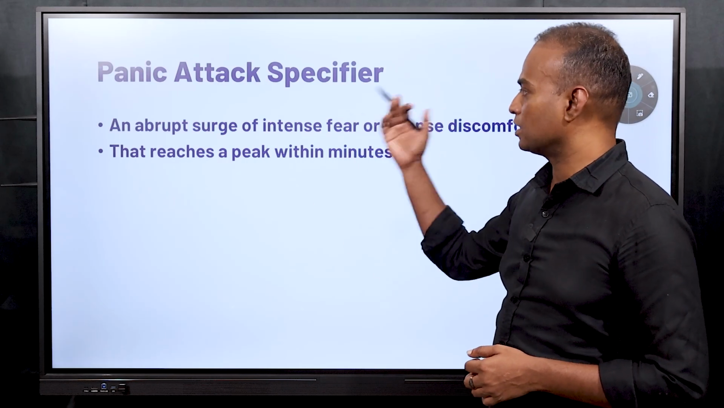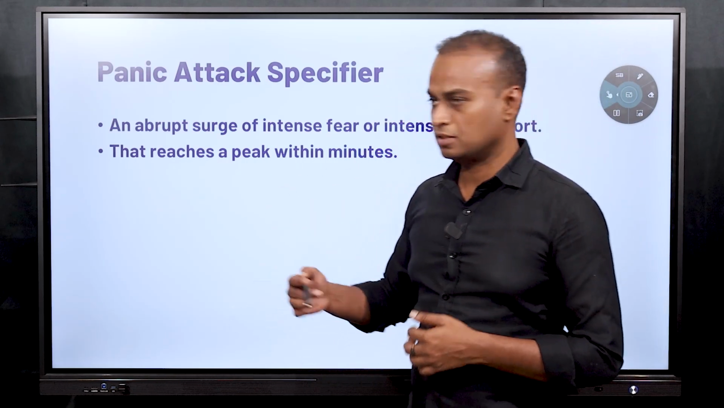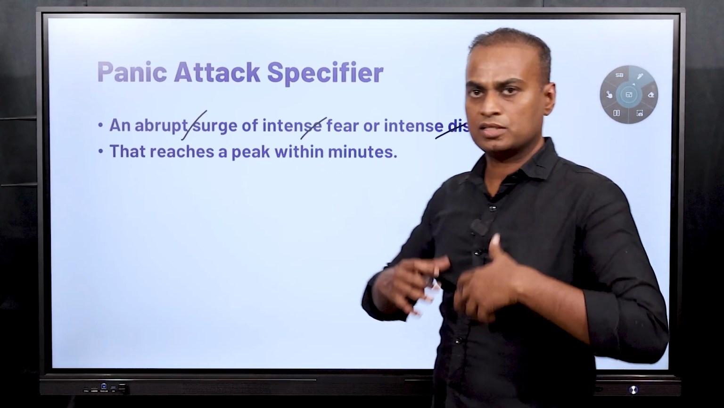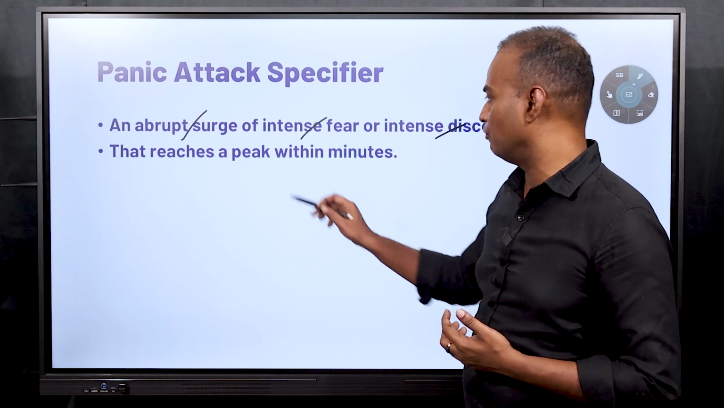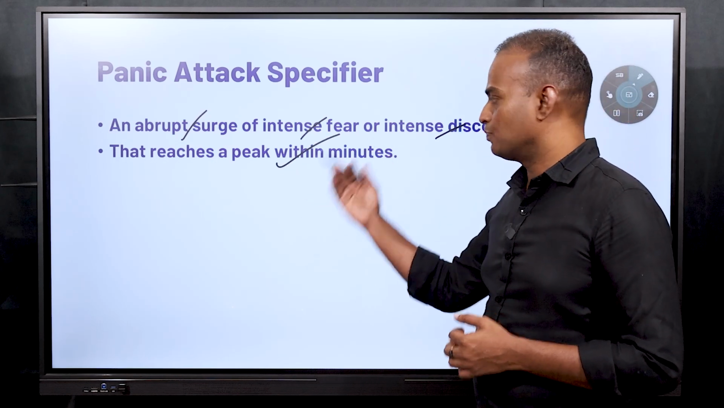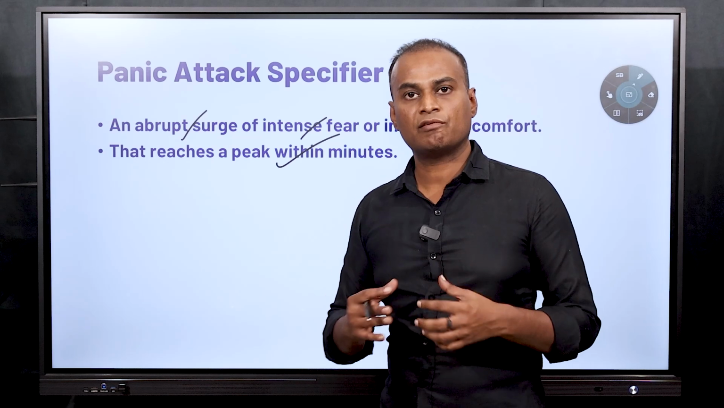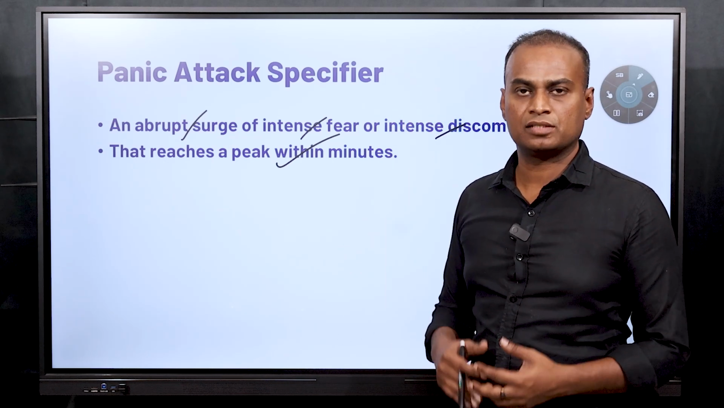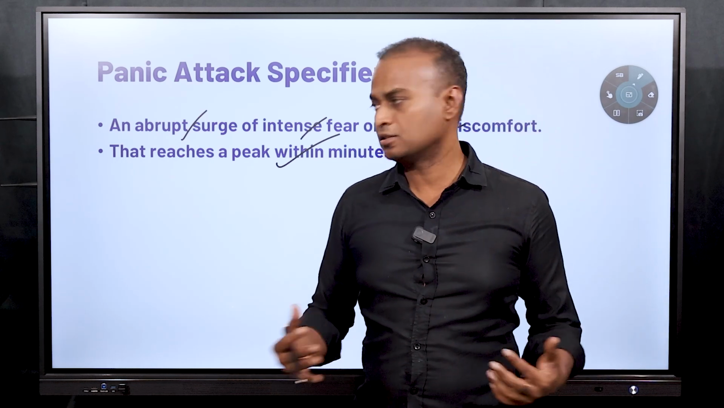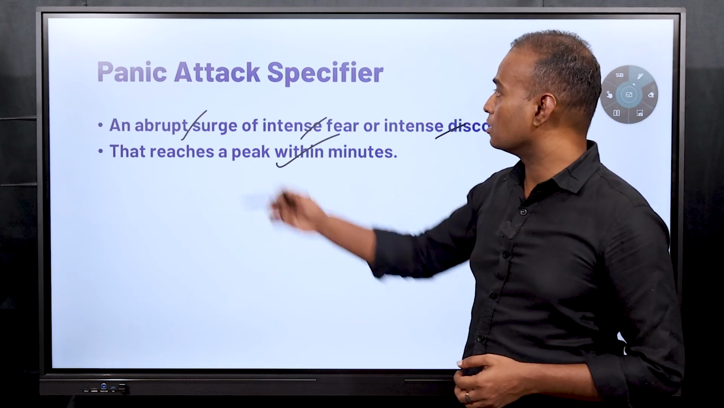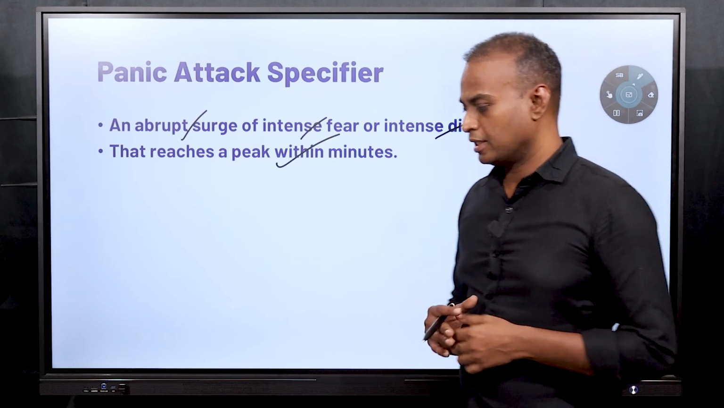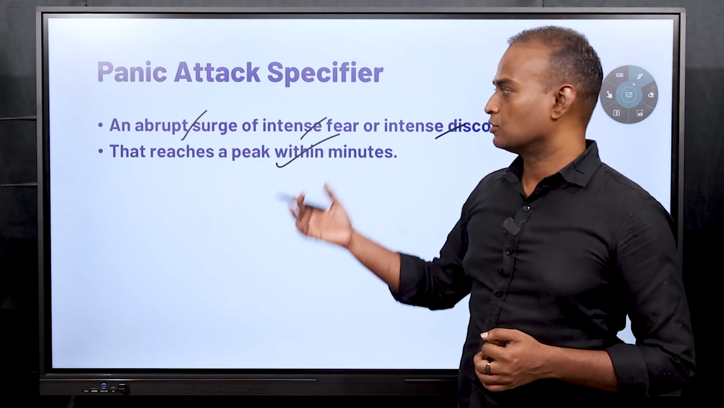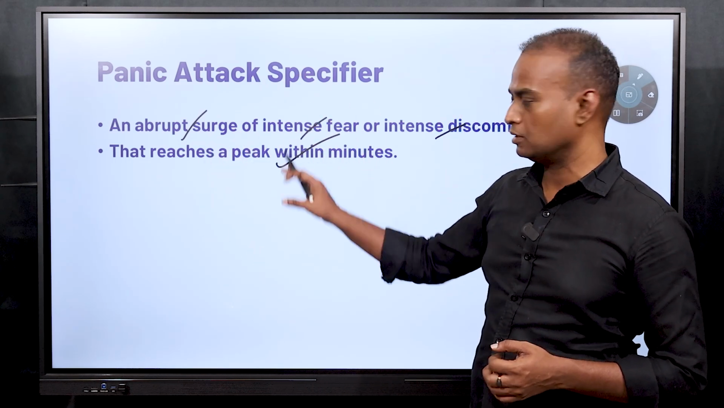Next one is panic attack specifier. It is the same thing: an abrupt surge of intense fear or intense discomfort. When you have fear suddenly and the fear reaches its peak within minutes, that is known as a panic attack specifier. You will have physical symptoms like pounding of your heart, headache, plenty of sweating, giddiness, and a lot of weakness immediately within minutes. All these come under panic attack specifier. Panic attack specifier and panic disorder are the most common ones. In panic disorder, you will have multiple panic attacks. So what a panic attack or a specifier is has been defined here.